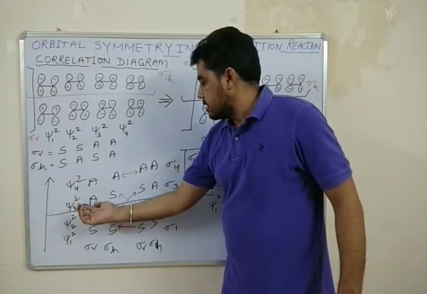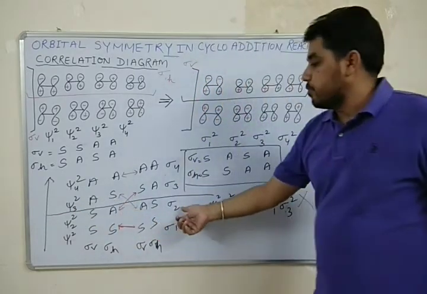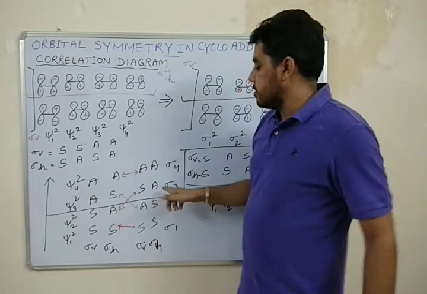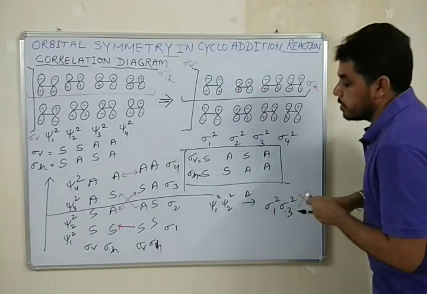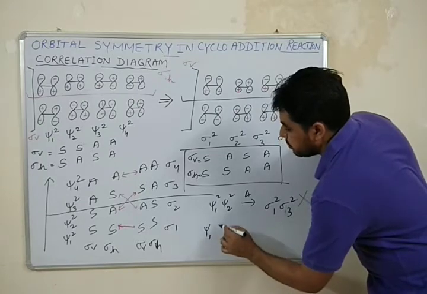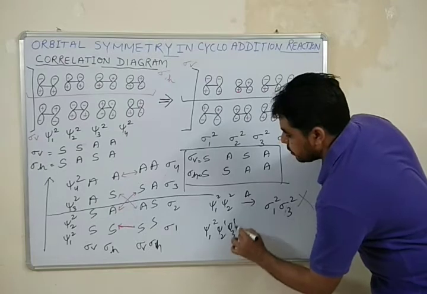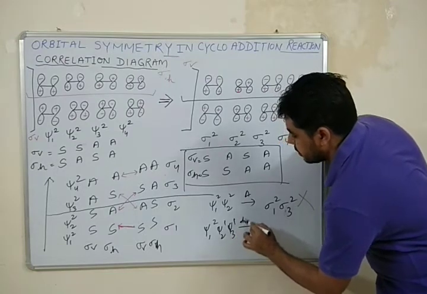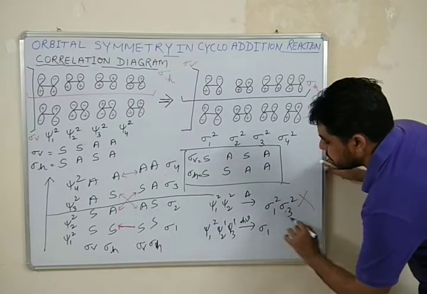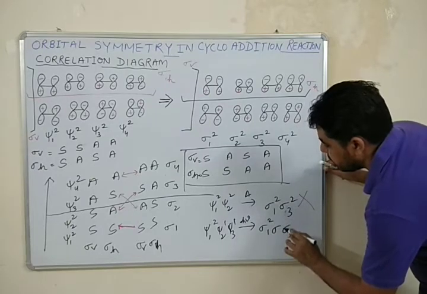But if I apply photochemical condition, in photochemical condition one electron will get promoted from psi 2 to psi 3. Now this psi 3 correlate with sigma 2 and psi 2 correlate with sigma 3. So in the photochemical condition the electronic configuration will be like this: psi 1 square, psi 2 1, psi 3 1, and we will get the electronic configuration like this: sigma 1, sigma 2 and sigma 3.